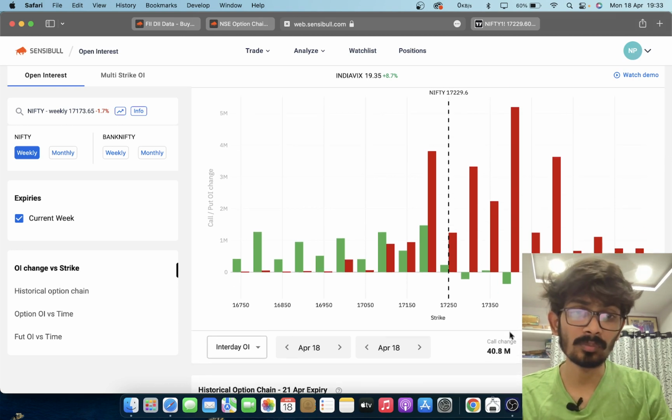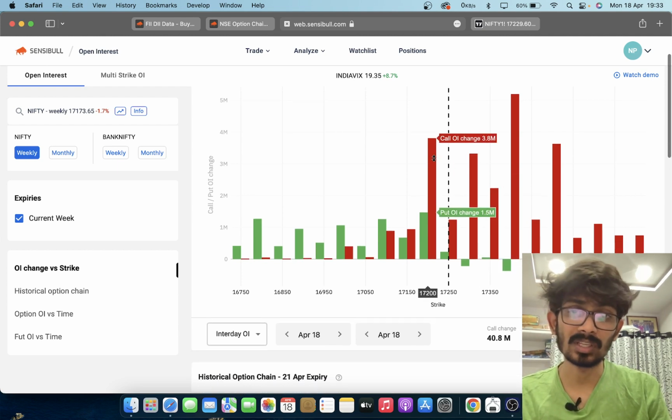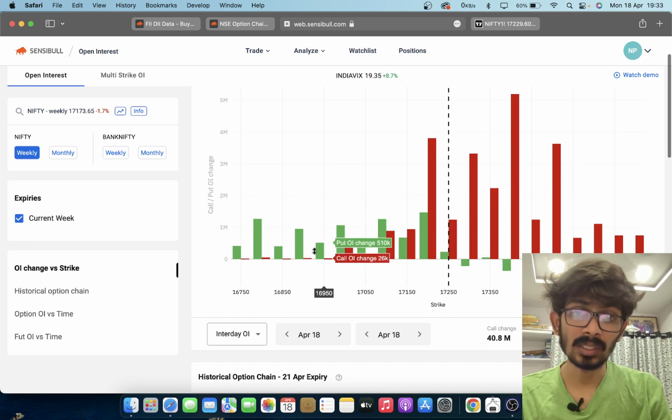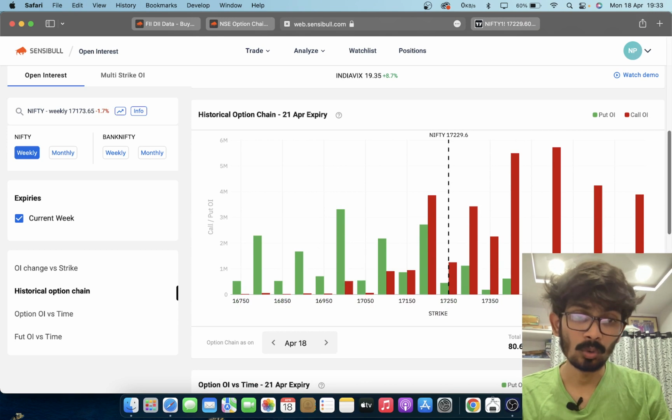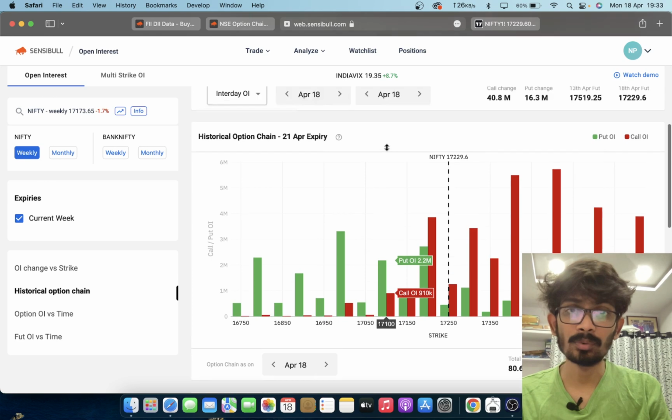Where the calls have been added: at 17,400 we got around 5.2 million, and at 17,500 we have 3.6 million. At 17,300 and 17,200 we also got a huge call addition. Whereas for puts, I don't see any significant put additions nearby. Overall the PCR is 0.5 and there are towering resistances, but there is no proper support. The conviction is towards calls, but there is no conviction from put writers.